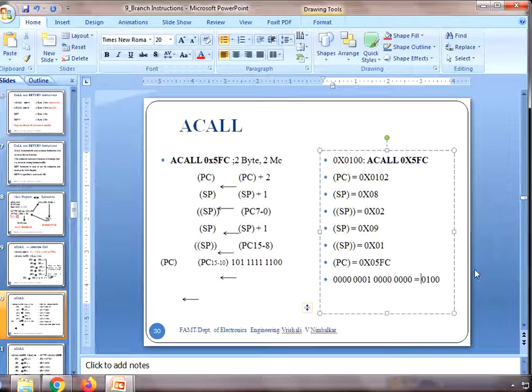What have I written here? 0100 is the hexadecimal, and on the other side this is binary.